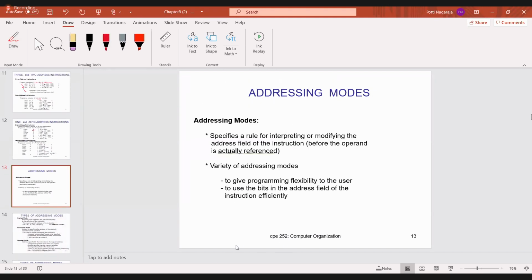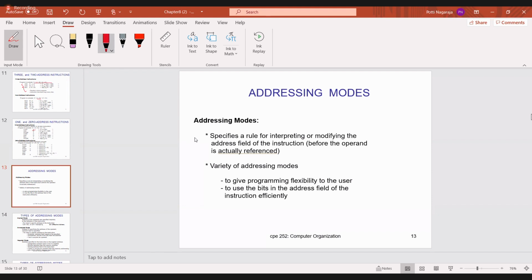Then addressing modes. These addressing modes can be explained with the help of one simple example, then automatically it is very easy. Do you understand what I am saying? There are different addressing modes. Why do you require addressing modes? In general, if you want to perform any operation, it may be addition or subtraction, the operand has to be specified. The operand will be specified directly or indirectly, or they will give it in some other methods.